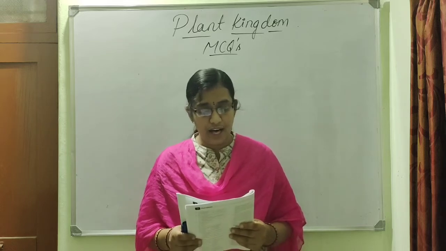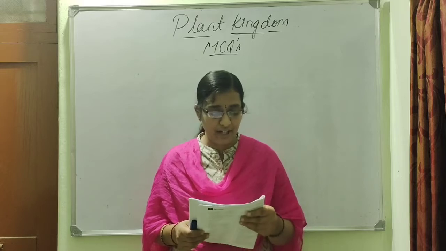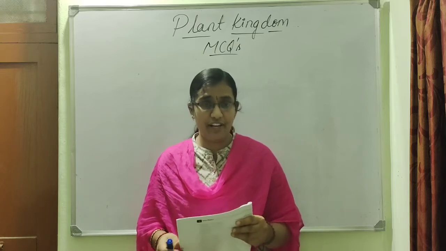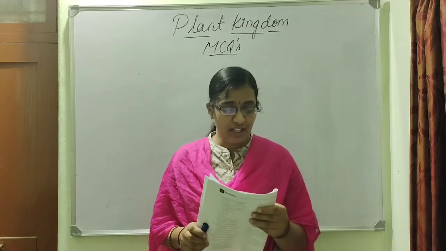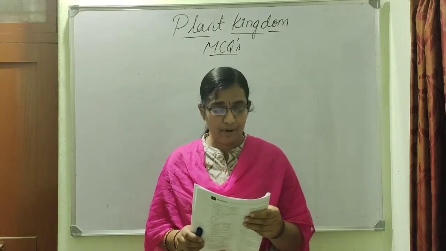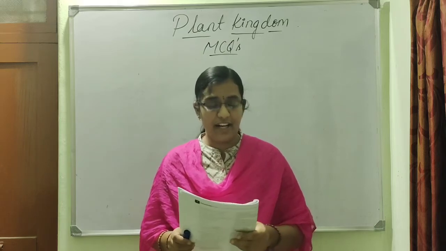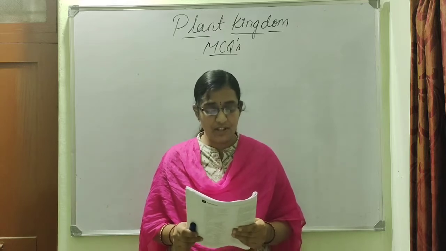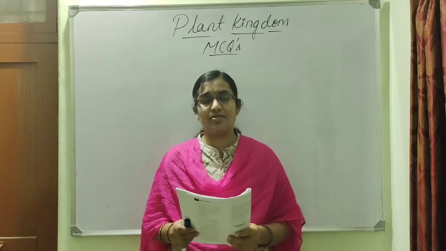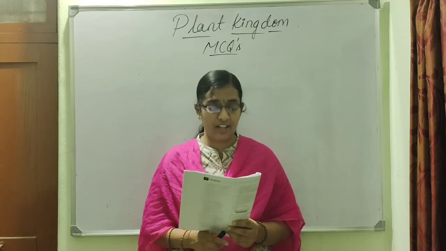The endosperm of gymnosperm is options 1. Diploid, 2. Haploid, 3. Tetraploid, 4. Triploid. So what is the ploidy of endosperm in gymnosperm? So the endosperm of gymnosperm is haploid in nature, option 2. Because there is no double fertilization taking place and hence it is haploid in nature.